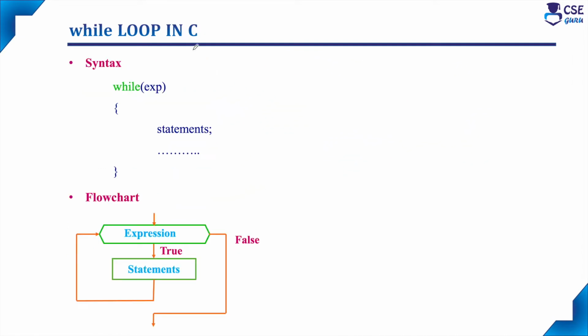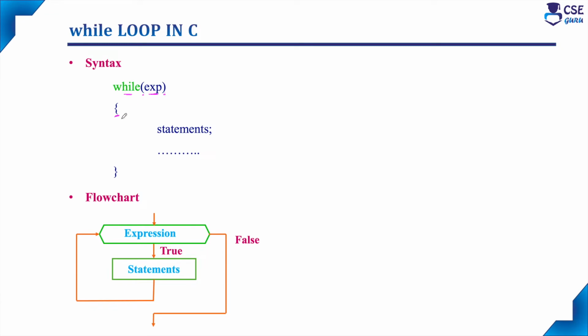Next, syntax for while loop. While keyword, immediately after this keyword, there is an open parenthesis and closed parenthesis. Within this parenthesis, we need to specify the loop condition, that is the loop expression. And this is a single statement and it should not end with a semicolon.